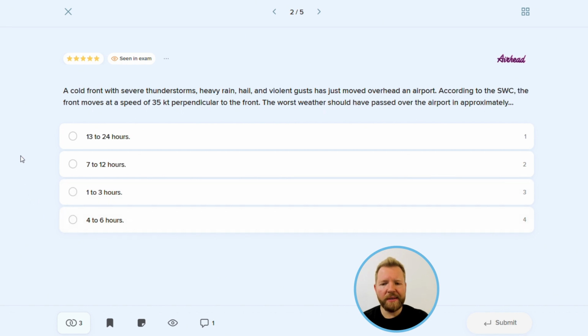So for this question, we have to know that the band of weather associated with a cold front is usually within a range of 30 to 100 nautical miles. Knowing that and having the speed of the front from the significant weather chart, it's very simple to calculate that the correct answer will be 1 to 3 hours. Because if we divide 30 nautical miles by 35 knots, we will have less than 1 hour. And 100 nautical miles divided by 35 knots will be roughly 3 hours. So answer number 3 will be correct.